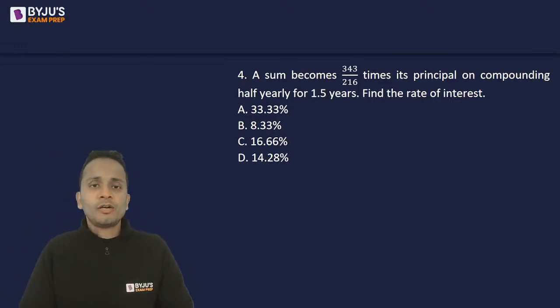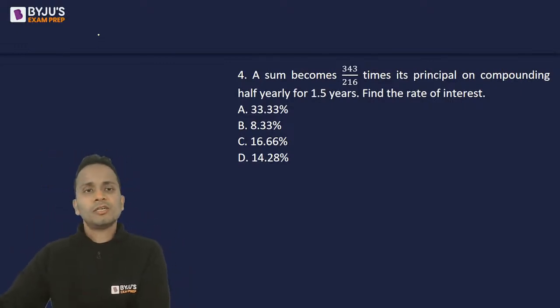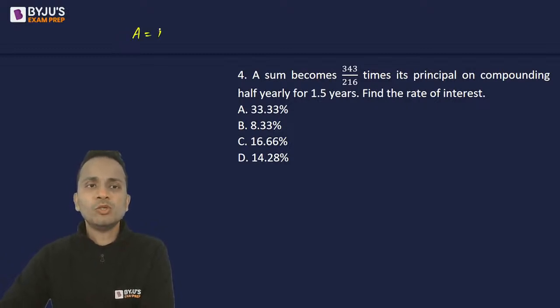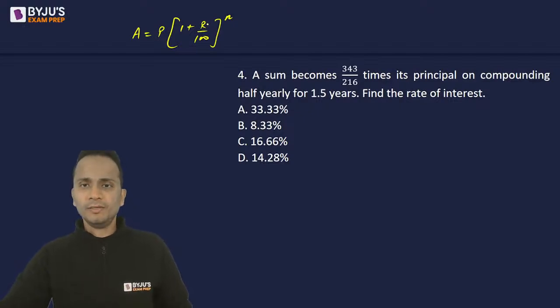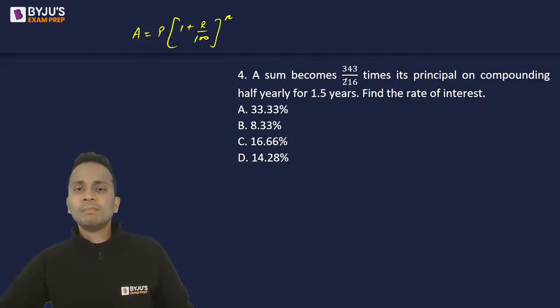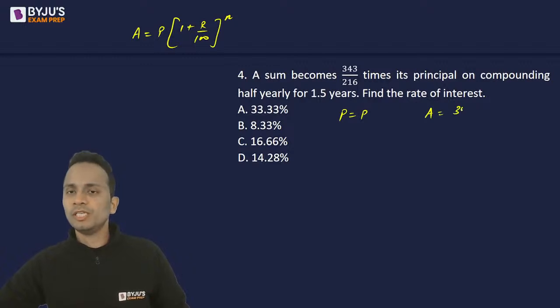Okay. All right. Now let's have a look at this question. Now this is the question of compound interest. So amount is equal to principal bracket 1 plus rate upon 100 raised to the power number of years or number of periods. Okay. Now the sum becomes 343 upon 216 times. So if P is the principal, then amount is equal to 343 upon 216 times the principal.